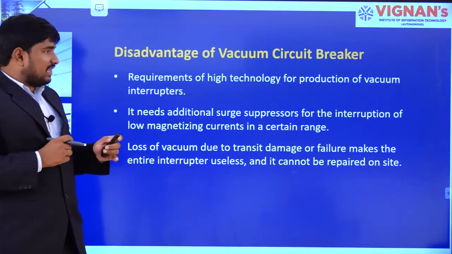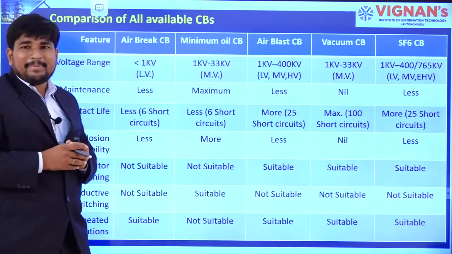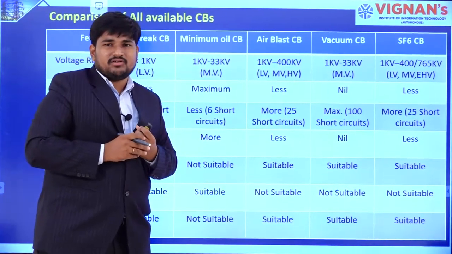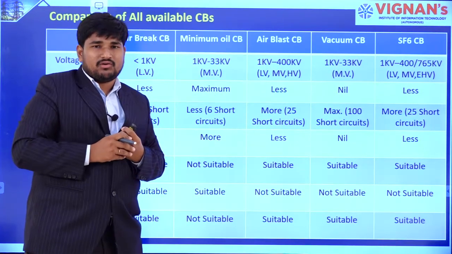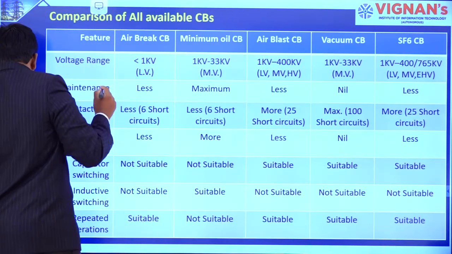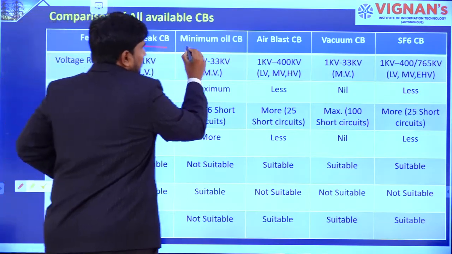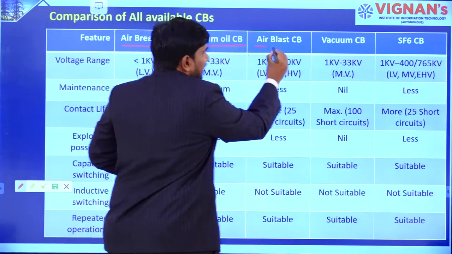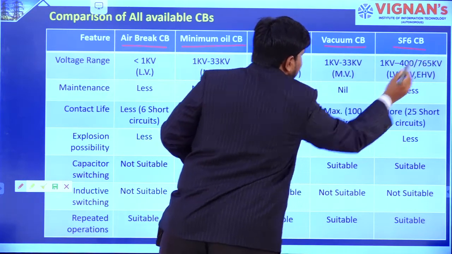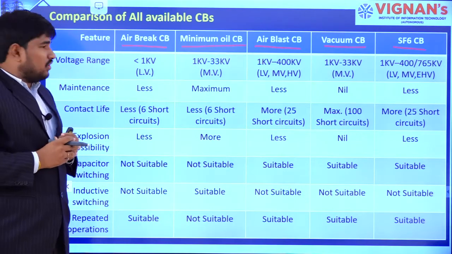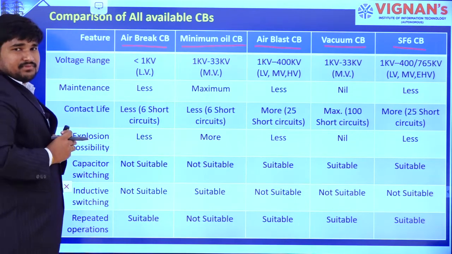And the last one is a comparison of all the circuit breakers which I have discussed till now. That means air break circuit breaker, minimum oil circuit breaker, air blast circuit breaker, vacuum circuit breaker and SF6 circuit breaker. These are discussed till now. So let us compare each one.